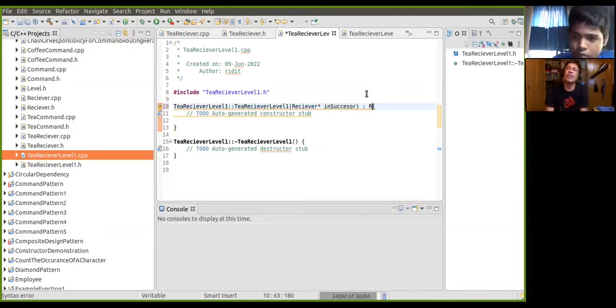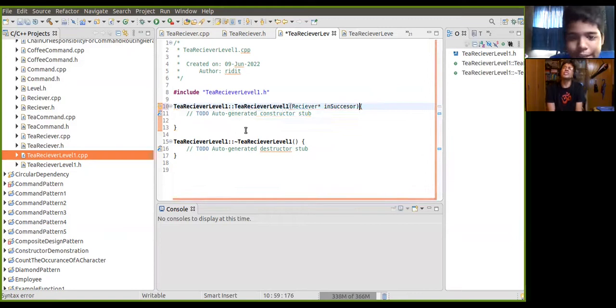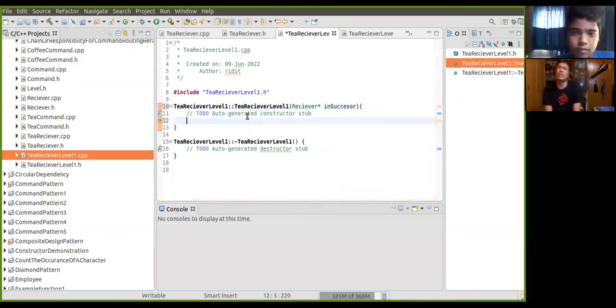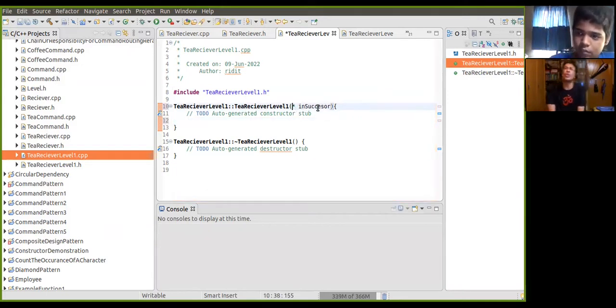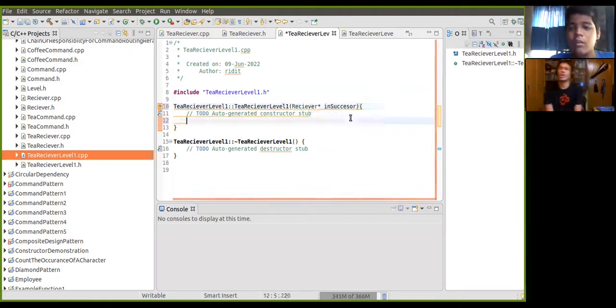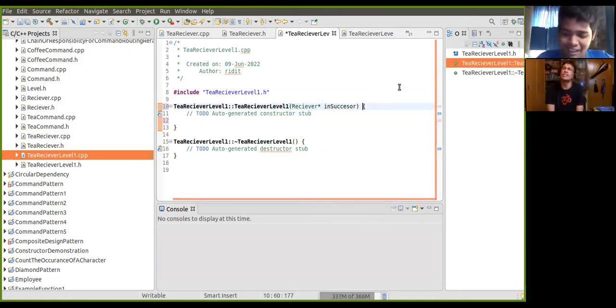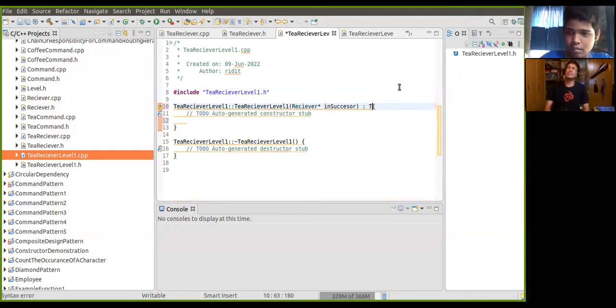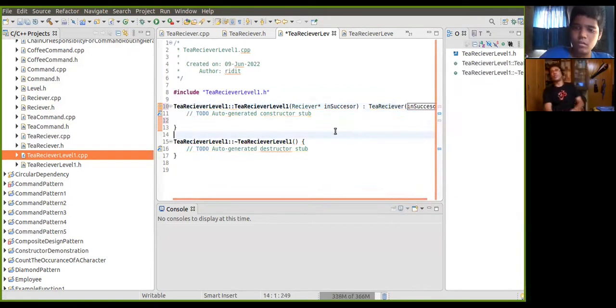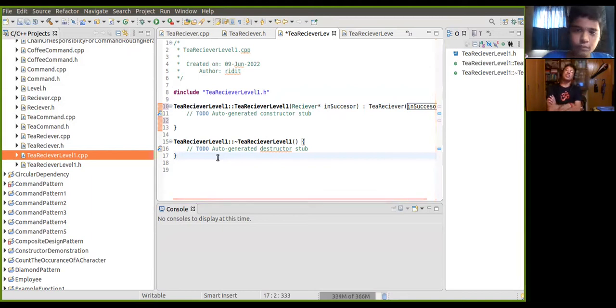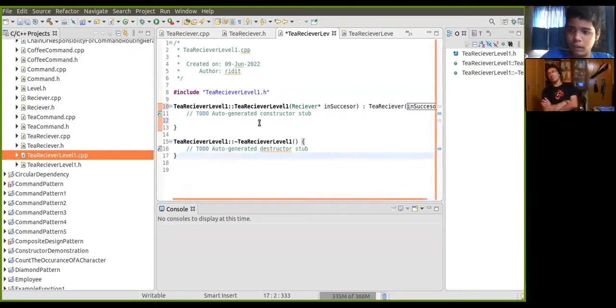Here, I think you should call which method? T receiver, so you call that. Here you can do not the top level, but the T receiver. Colon and T receiver, just on top of it. Very good, because it will call just its father. It should care only for the father, not the grandfather.